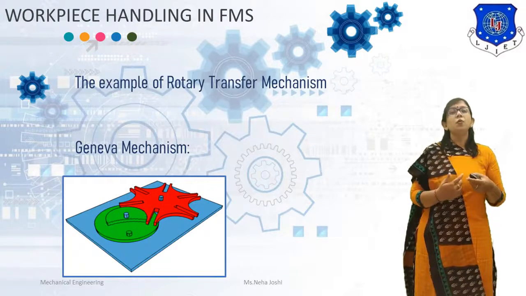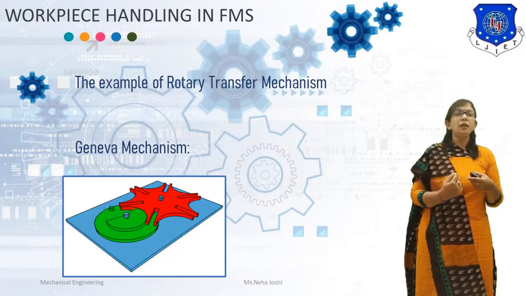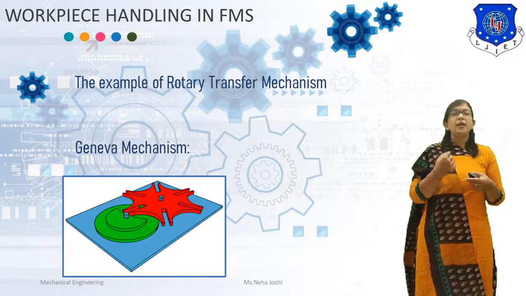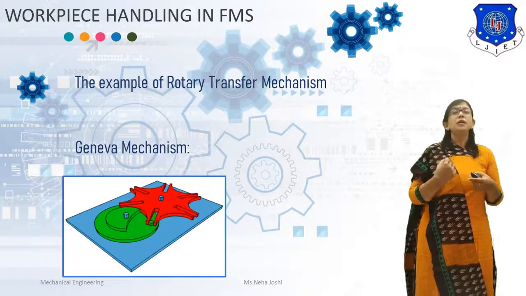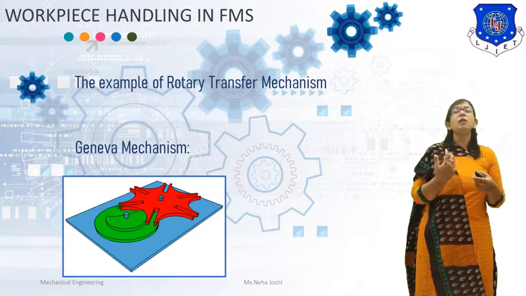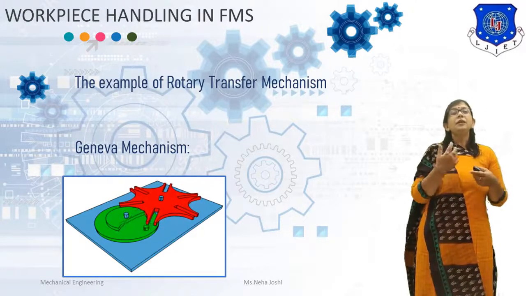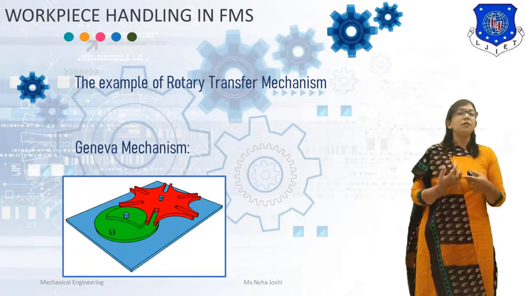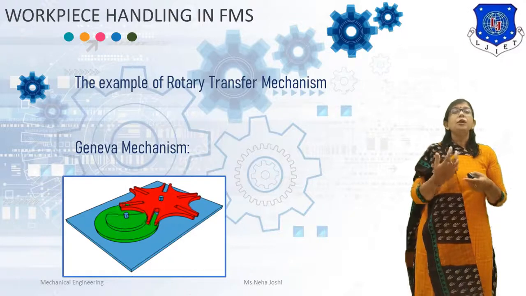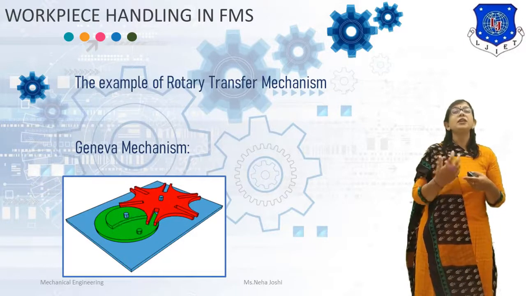As the driving crank rotates, the driving pin engages in the slot in the Geneva wheel at some position, as you can see in the figure. During the subsequent rotation of the driving crank through some angle beta, the Geneva wheel turns through 1/4 of the rotation. Finally, the driving pin disengages from the slot in the Geneva wheel at position 2. During the further part of the rotation of driving crank, the Geneva will remain stationary.